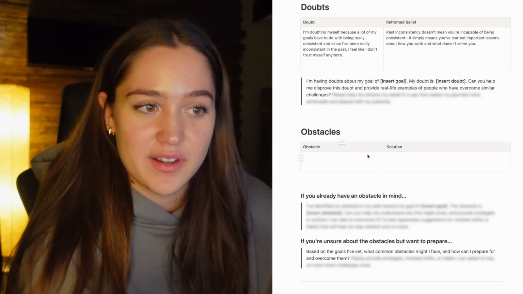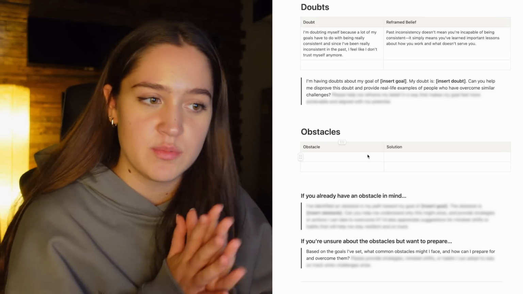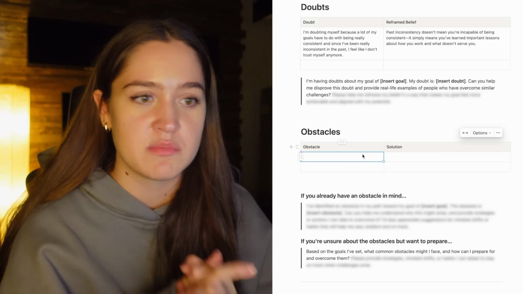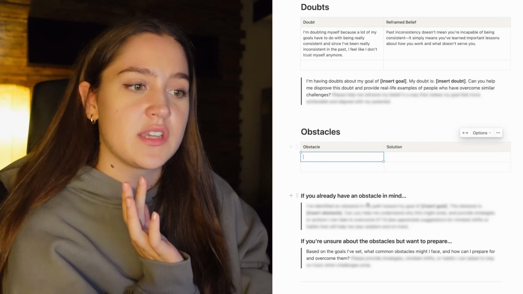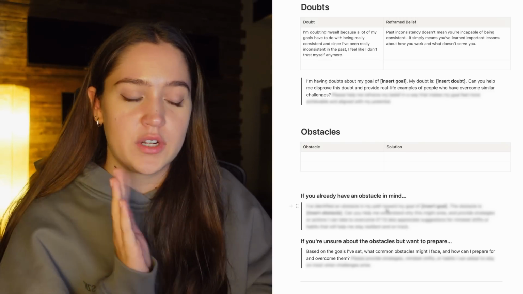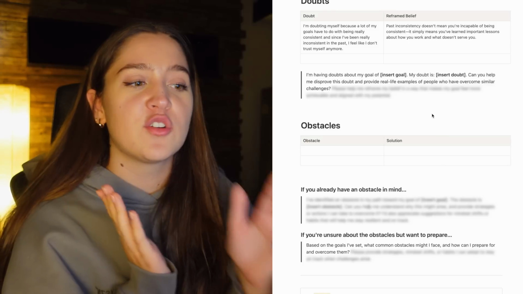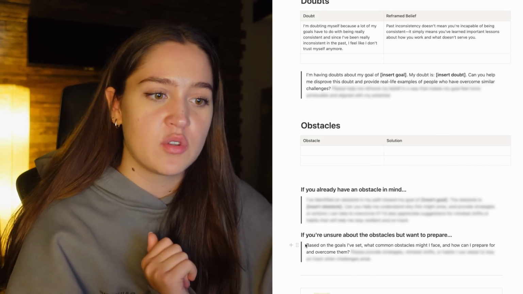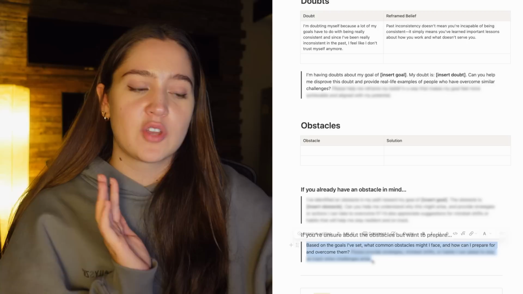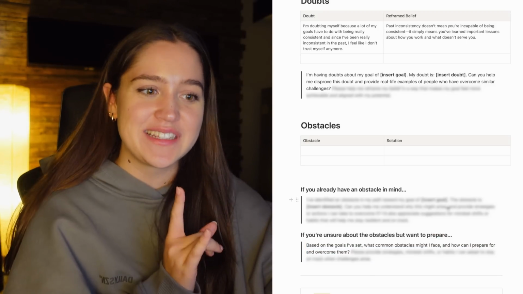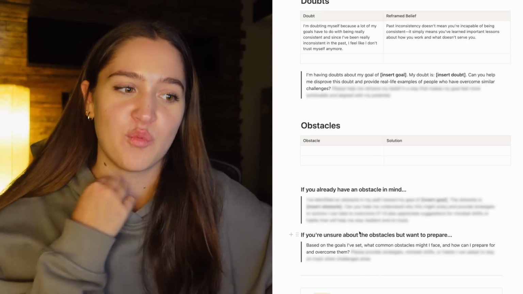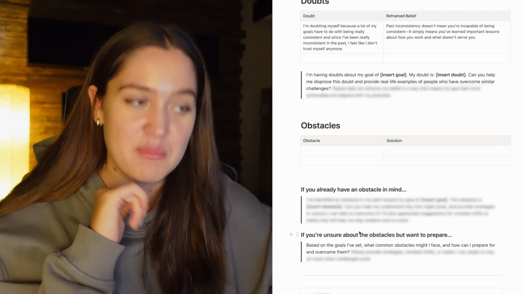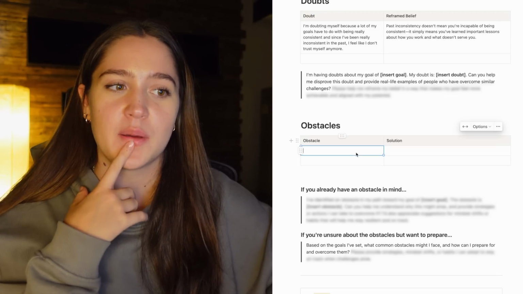And then the next part is obstacles. If you already have an obstacle in mind, like maybe there's a goal that you already worked on and you know you struggled with something specific, then you can write it out, and there's a ChatGPT prompt for that. But if you're not sure what obstacles might come up, then you can also use a prompt. So this is what I'm gonna use. I'm just gonna copy all of my goals in and say, based on the goals I've set, what common obstacles might I face and how can I prepare for and overcome them? And anything that resonates, I'm gonna put in here.